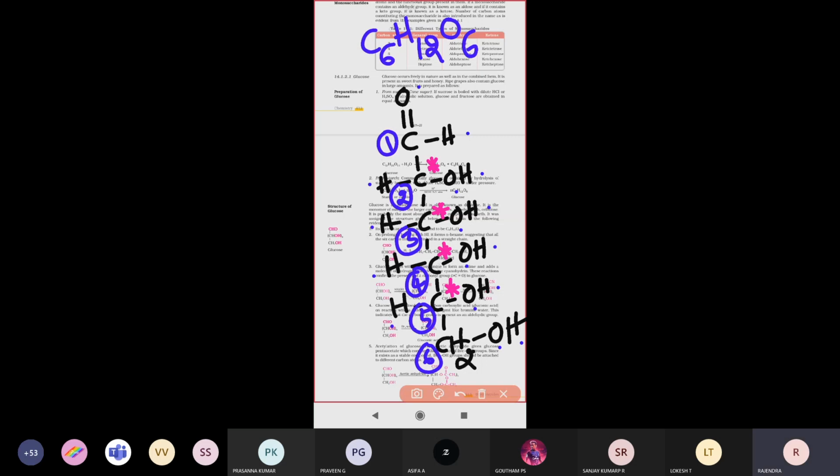I think nobody is seeing it. How many OH groups are there in the structure? I'm asking. Are you able to see that structure? Is everyone there or not? Are you with me or not?